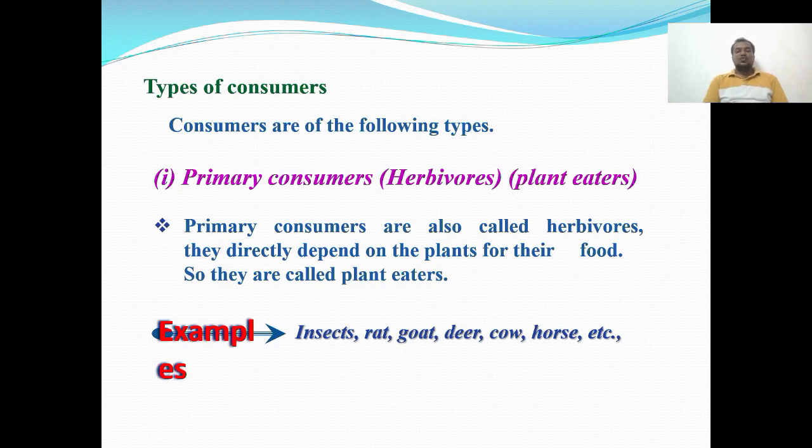The primary consumers are called plant eaters or herbivorous. These primary consumers take only plants for their food. They are called plant eaters, plants only. For example, insect, rat, goat, deer, cow, horse. These are the examples of primary consumers.